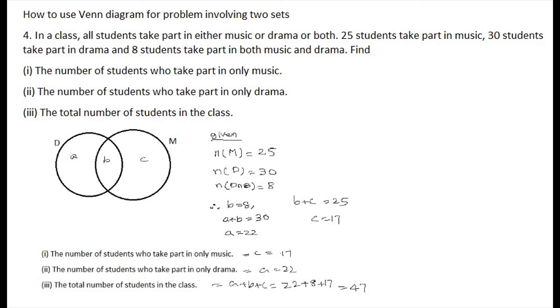Okay, let us draw a diagram which contains two circles. One circle is for drama, one circle is for music. Only drama is A, both drama and music is B, only music is C.